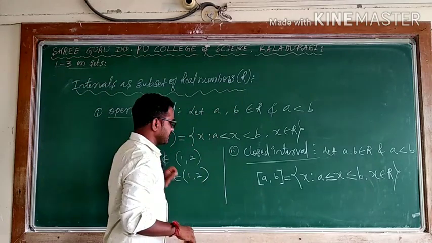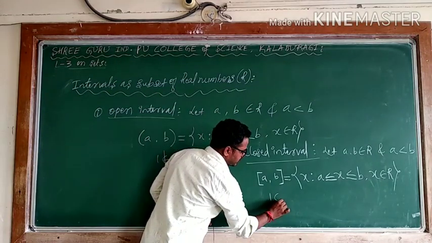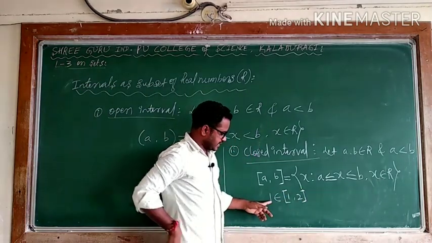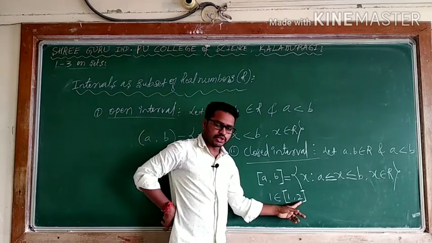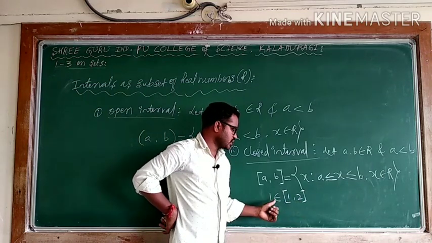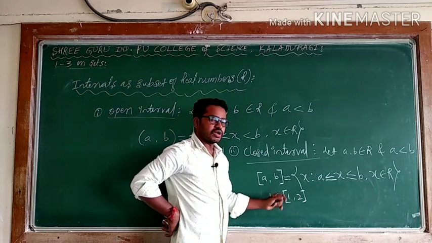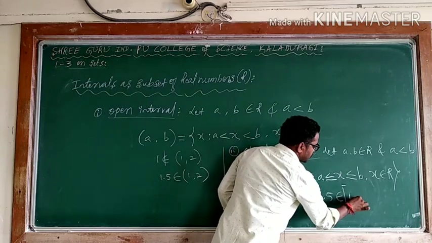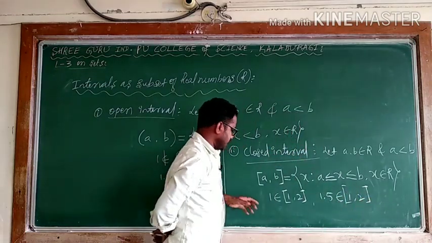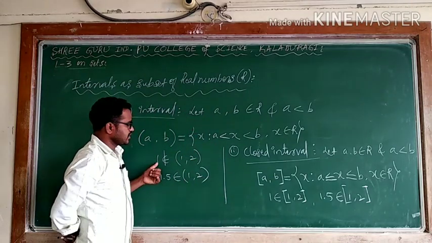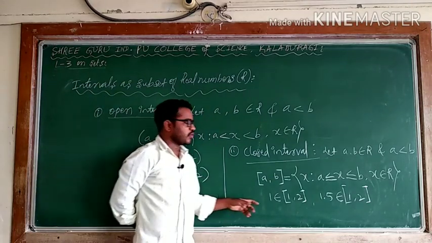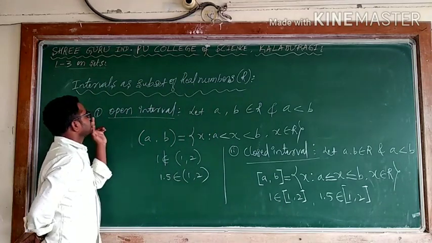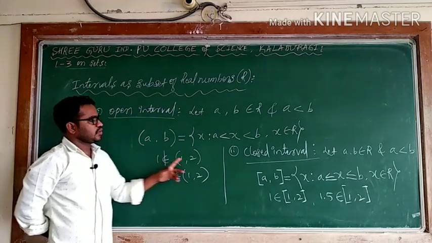For example, 1 belongs to the closed interval [1, 2], because 1 is also included and 2 is also included. According to closed interval we are including both, so 1 belongs to [1, 2], and also 1.5 belongs to [1, 2], any number. The only difference between these two is that in the open interval boundary points are excluded, and here boundary points are included. This is the main difference. These are the intervals: open interval and closed interval.